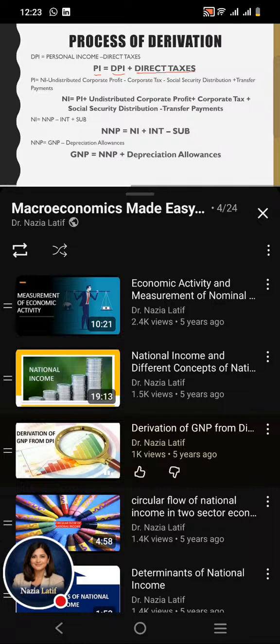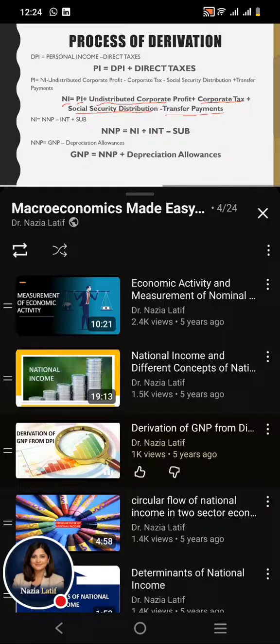And now we can derive the national income from personal income. National income is equal to personal income plus undistributed corporate profit plus corporate taxes plus social security distribution minus transfer payments.